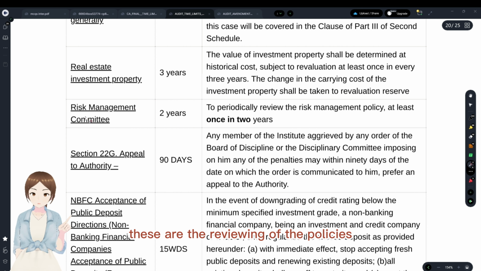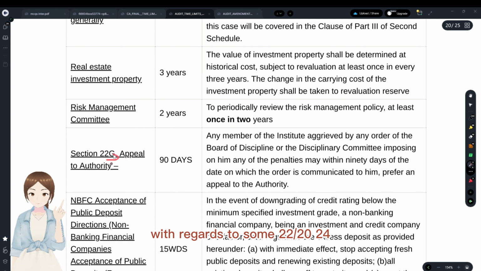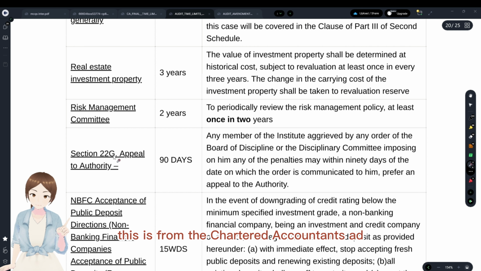And 22G, appeal to the authority. This is where you all see the authority here with regards to 22, 23, 24. This is from the Chartered Accountants Act.